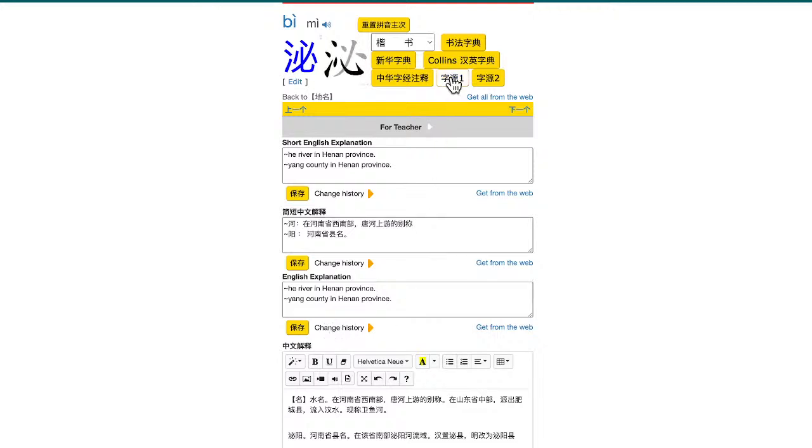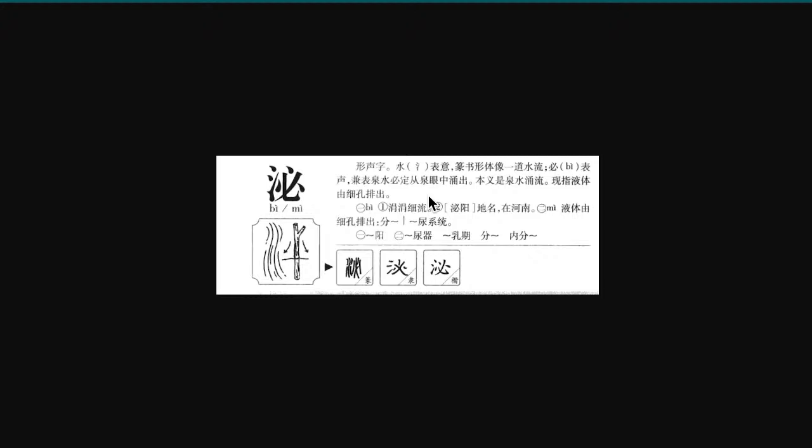Okay, so let's take a look at the character itself. So this one you can see that there's a 碧 on the right hand side. This is like, how do I say, the experience says springs have to come from the 泉眼, basically the eye of the spring, and come out from there.